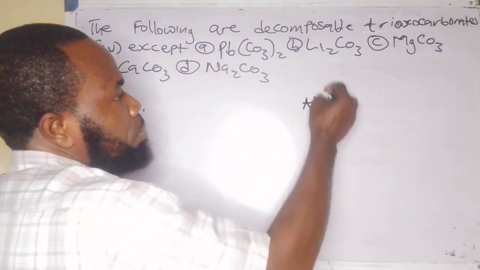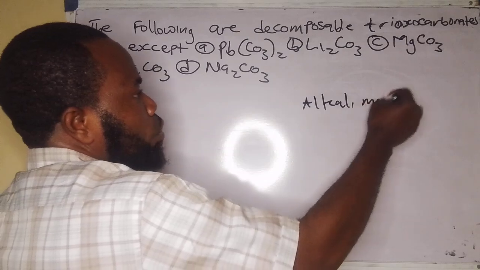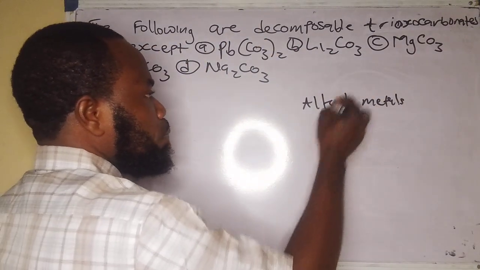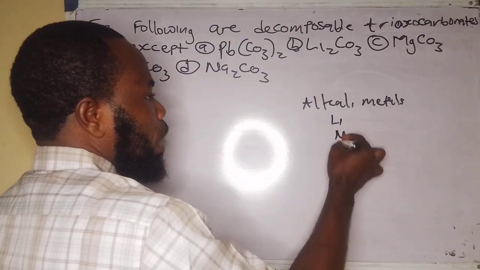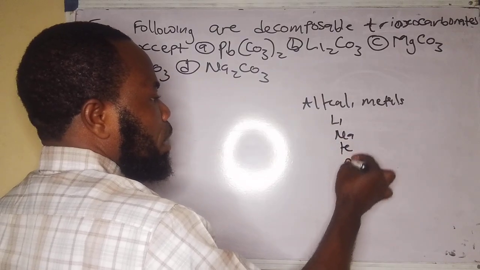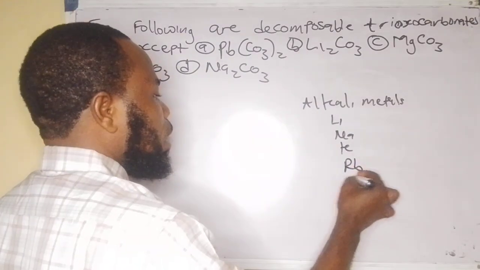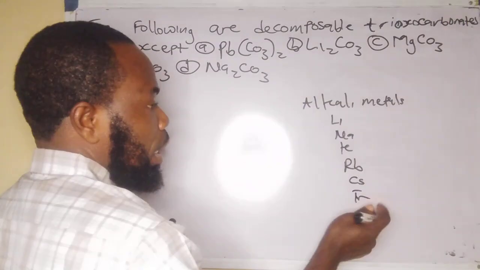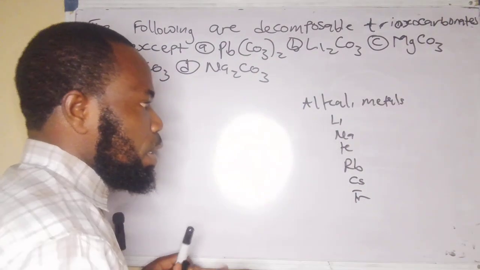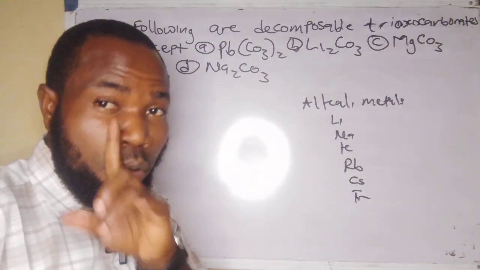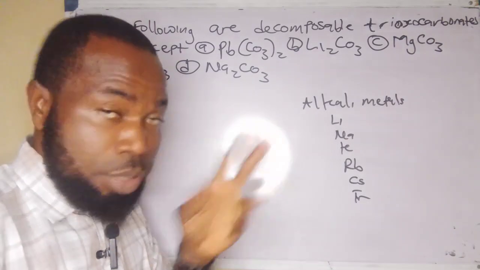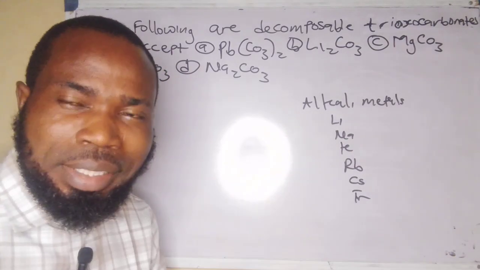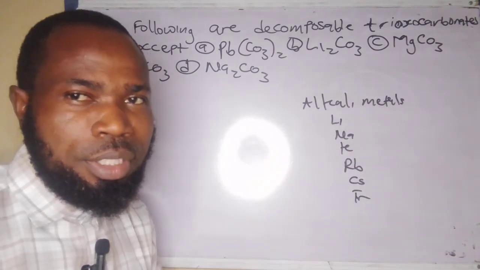For you to know your answer, you need to know alkali metals. We are talking about the likes of lithium, sodium, potassium, rubidium, cesium, and of course, the radioactive alkali metal, which is what? Francium. Now, trioxocarbonate of alkali metals, listen up, are stable to heat. That is to say, they do not decompose on heating.